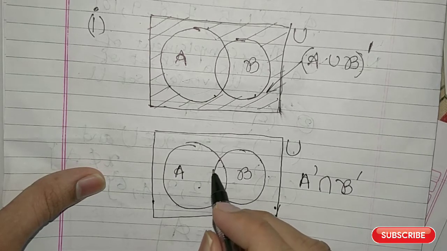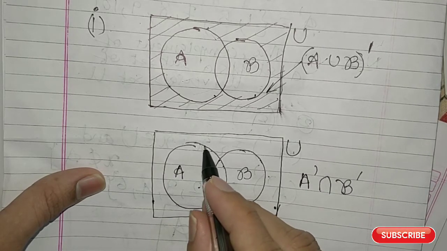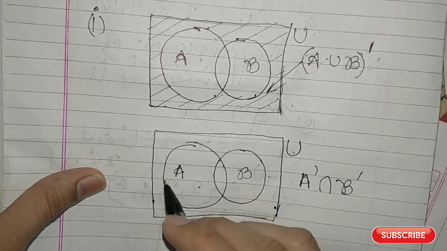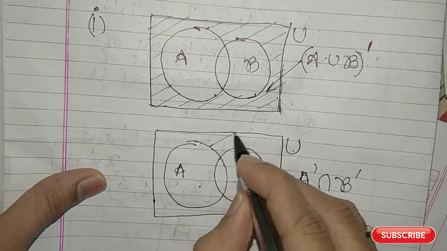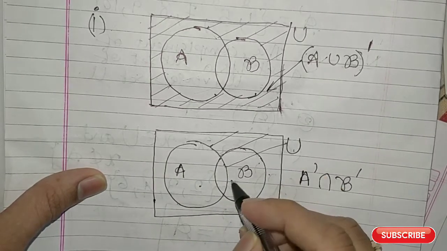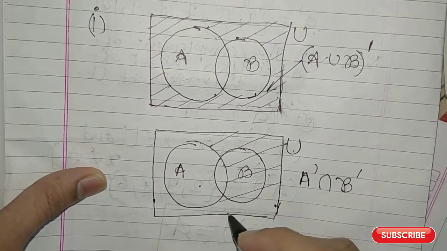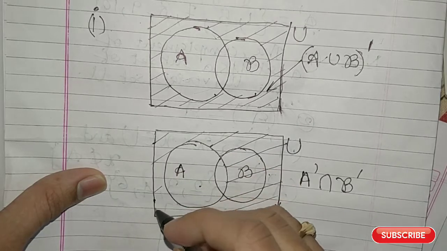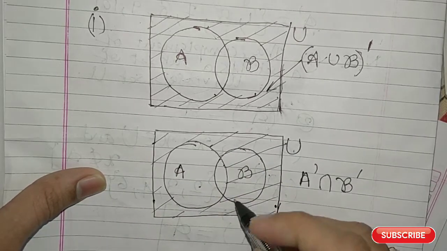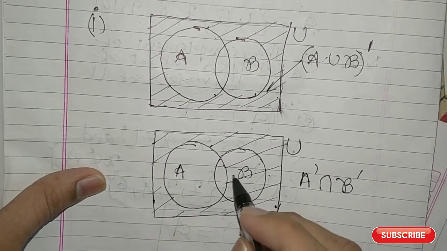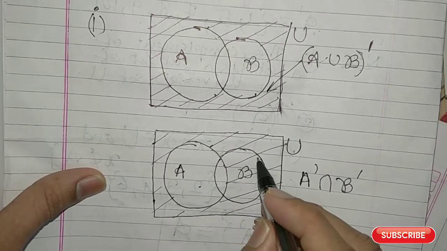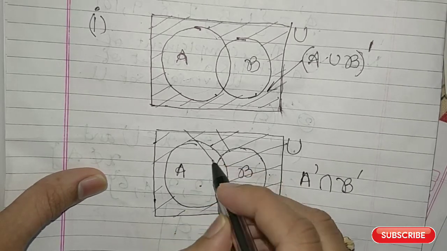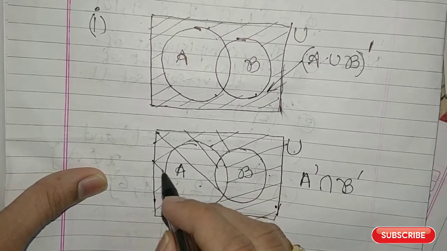What is A complement? A complement will be the region which is outside this set A. So it is this part. That is A complement. Now B complement will be the part which is outside this set B, that is this, all this.